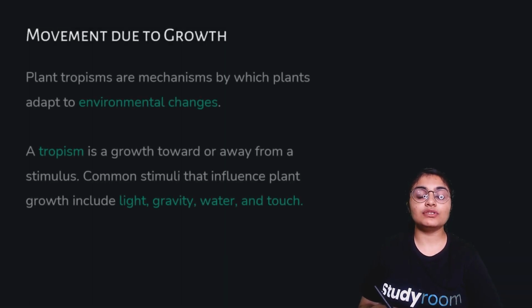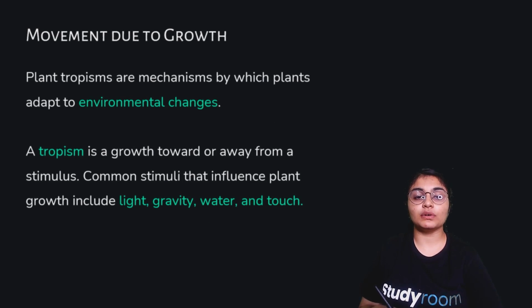Next we have the movement due to growth. Plants show movement due to growth. Plant tropisms are mechanisms by which plants adapt to environmental changes. A tropism is a growth toward or away from a stimulus. Common stimuli that influence plant growth include light, gravity, water and touch. So when asked to define tropism, you will say that it is growth toward or away from a stimulus.